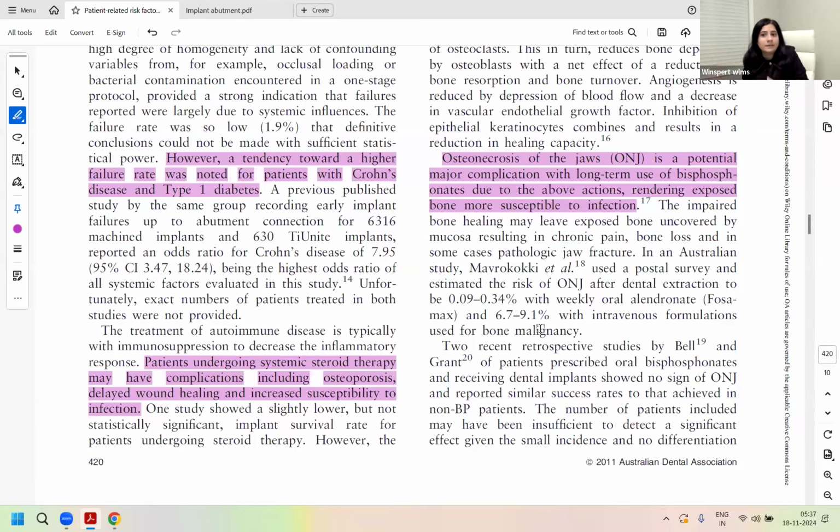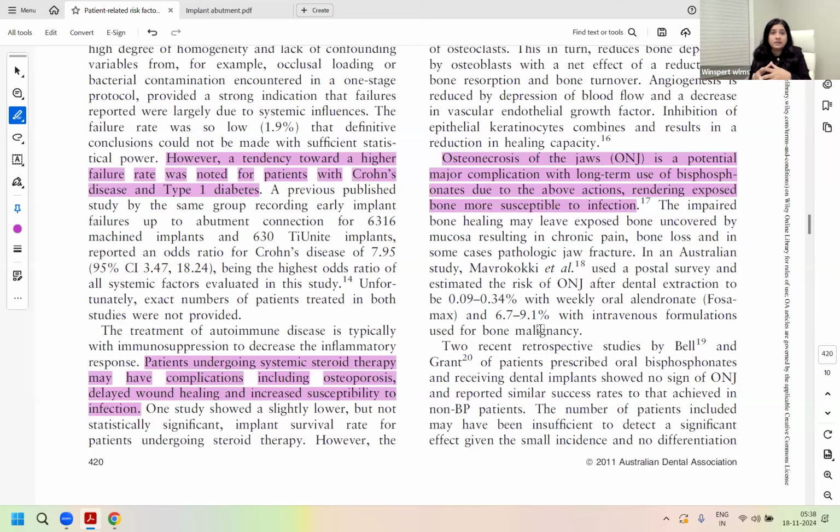That is a major complication, right? The risk of developing MRONJ is low, but if it happens, it's quite severe. The nature of that complication is quite severe. Is that correct? Is that right? So is it an absolute contraindication? No. But would you plan that surgery without involving the medical specialist and planning around your IV bisphosphonate doses? No. An absolutely multidisciplinary approach would be needed. A multidisciplinary team would be needed to give an implant in an IV bisphosphonate taking patient.